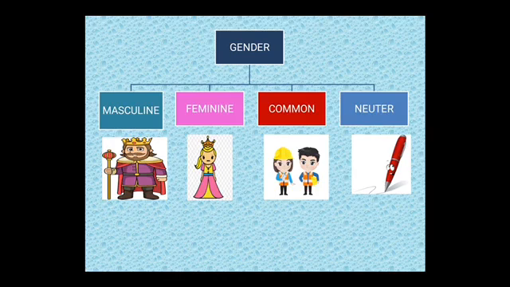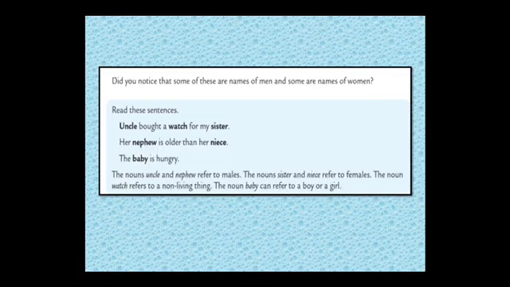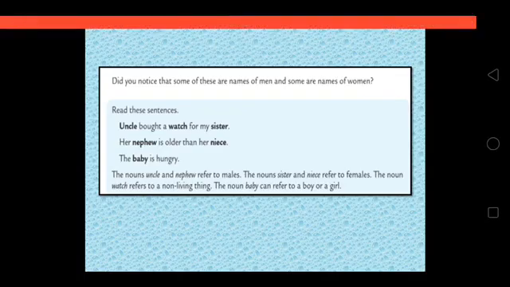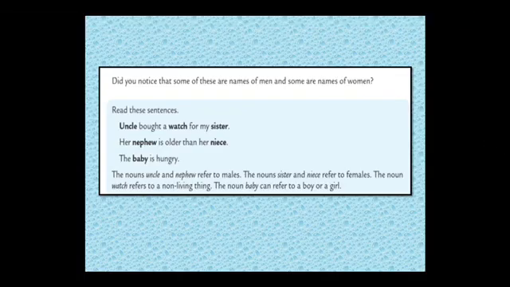For example, mountain, pen, books, table. All these are neuter gender. So, did you notice that some of these are names of men and some are names of women? Do you remember, which we recently did? They are saying, do you notice that there are some men and some women?